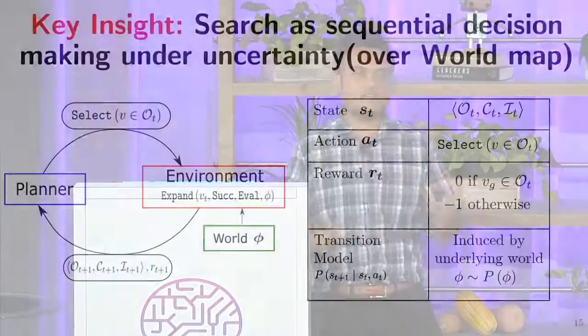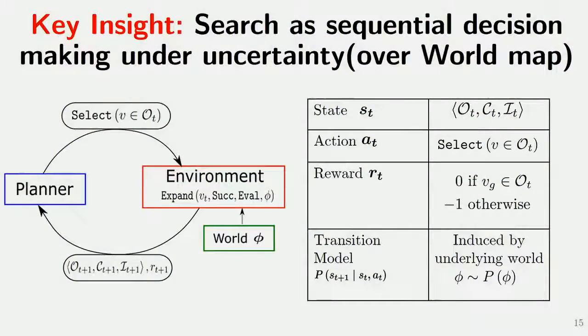So our key insight is that we can actually think of this search process itself as sequential decision-making under uncertainty. And the uncertainty is over the world map. So the state of the search is the concatenation of these three lists: the open list, closed list, and the invalid edge list. And at every time step, we perform an action, which is to select something from the open list.